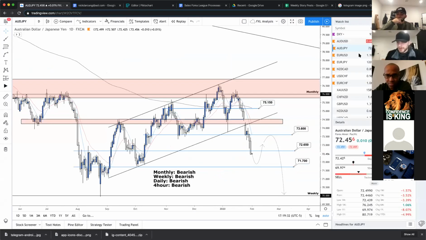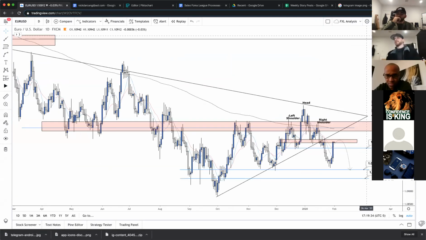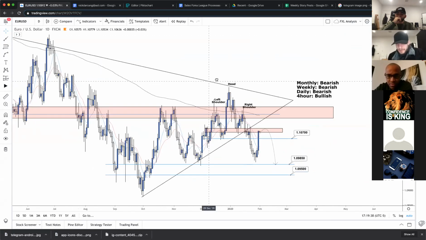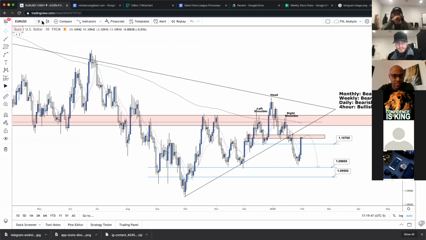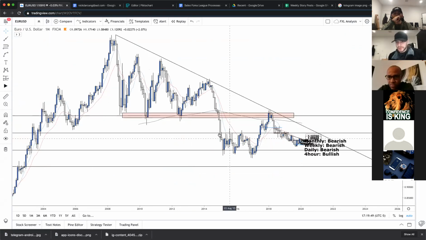Let's go ahead and move on to Euro USD. I saw somebody requesting it, Giovanni, who wanted Euro USD. So let's go ahead and take a look at the overall time frames. Oh, wow. Monthly, weekly, daily bearish, 4 hour bullish. So let's just start at the top so it's less confusing.